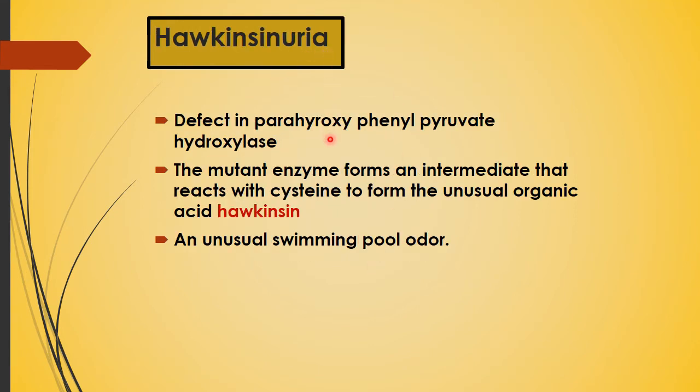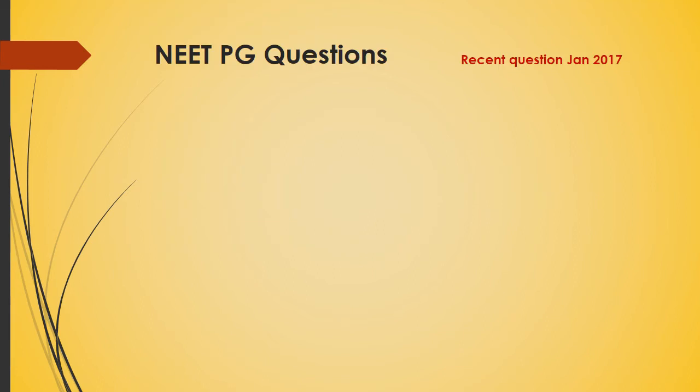Then Hawkinsinuria, it is the defect due to para-hydroxyphenyl pyruvate hydroxylase. The mutant enzyme forms an intermediate that reacts with cysteine to form the unusual organic acid Hawkinsin, and an unusual swimming pool odor is there. Now we come to the NEET PG questions.